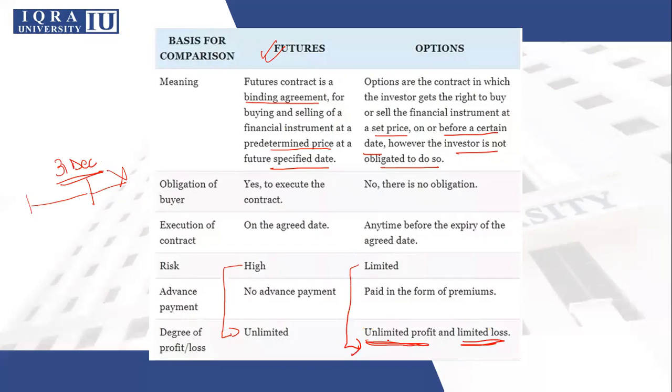And also because of this advantage, you have to pay an advance payment if you're going for an option. So if you purchase an option, you will have to pay an advance payment in the form of premium, which is going to be the option's price. But if you are going into a futures contract, there will be no advance payment.